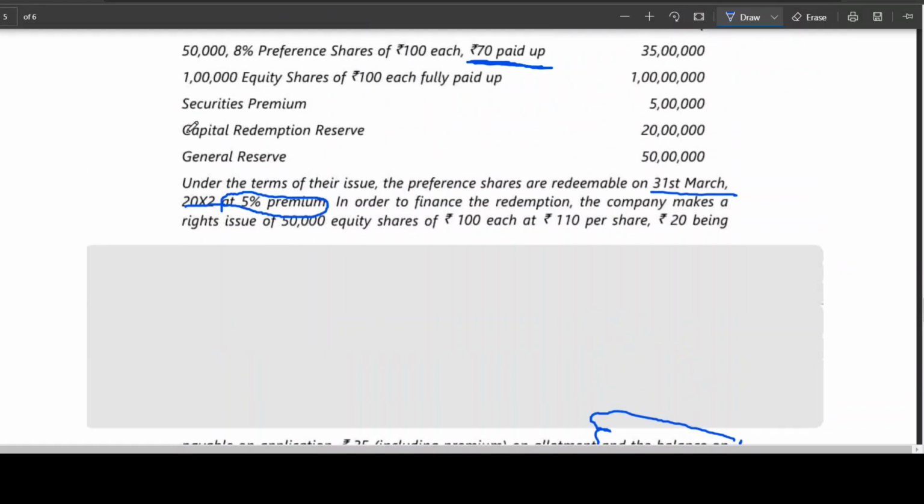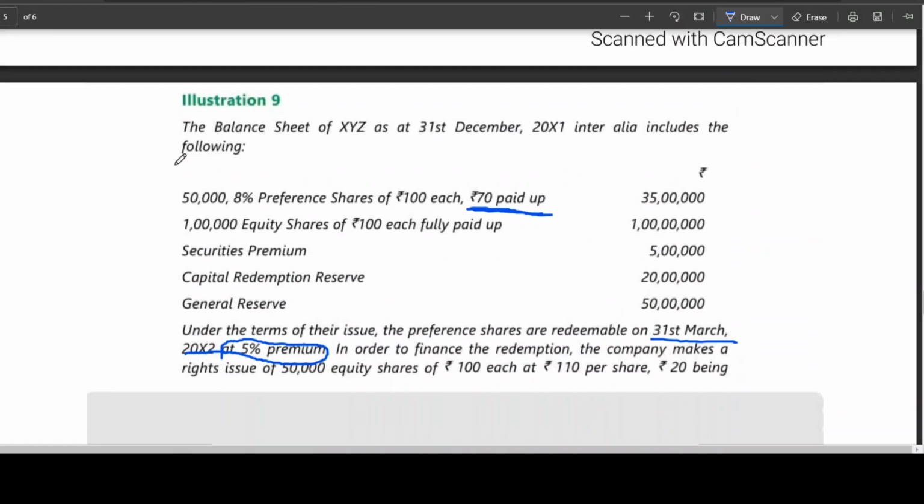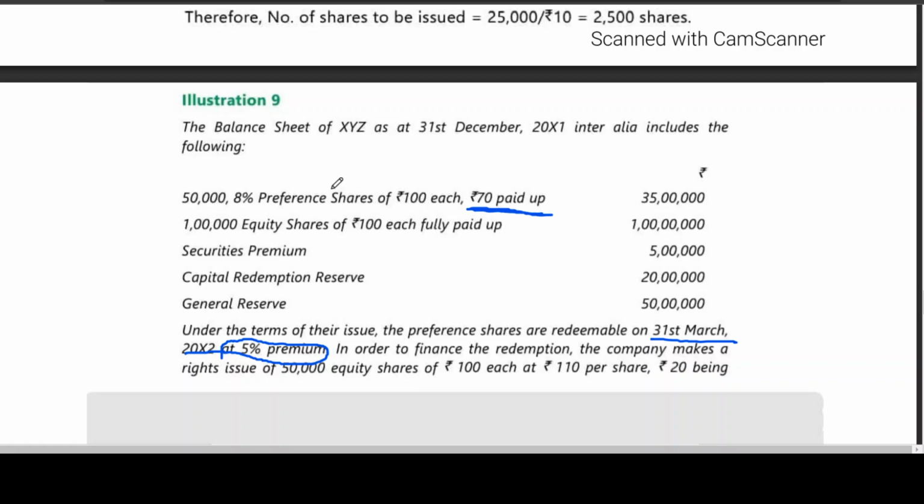First, we should go for conversion of partly paid shares into fully paid. Come on, tell me. You should write the entry: preference share final call account debit, 50,000 shares into 30 rupees, 15 lakhs. Then bank account debit to preference share final call. Entry: preference share final call to preference share capital. Bank account debit to preference share final call. Then these shares you are converting into fully paid.